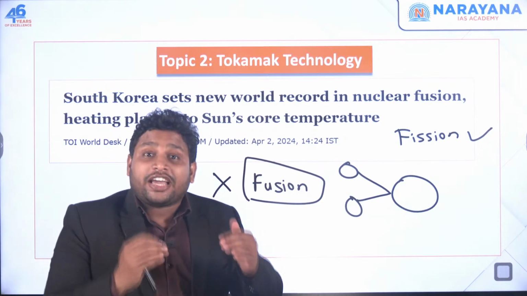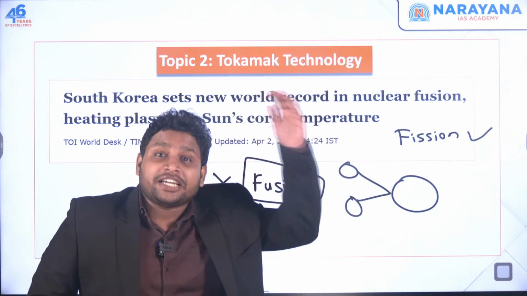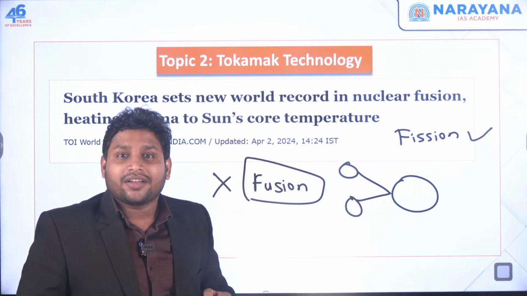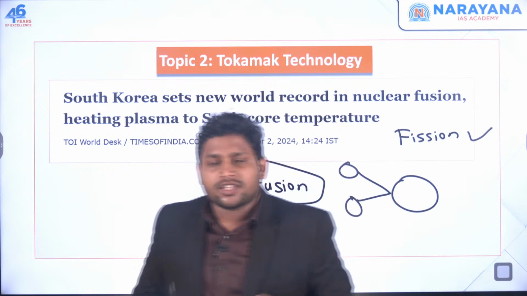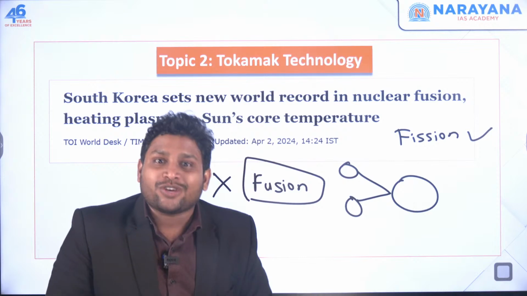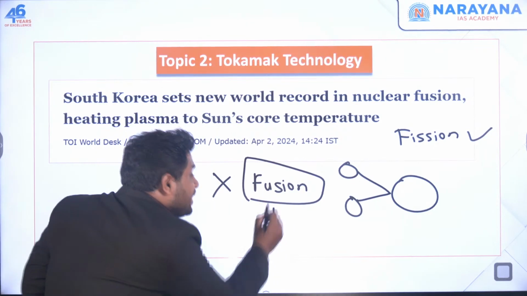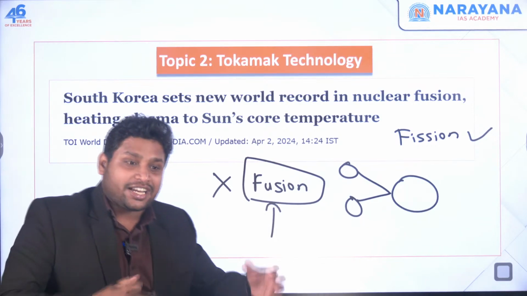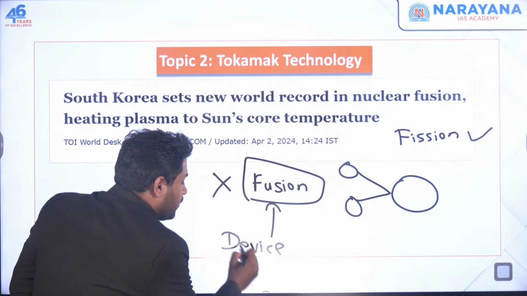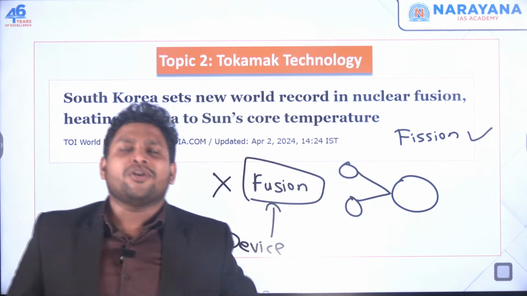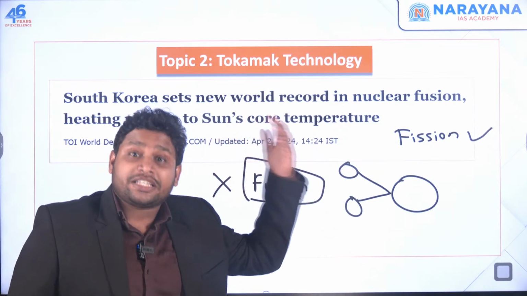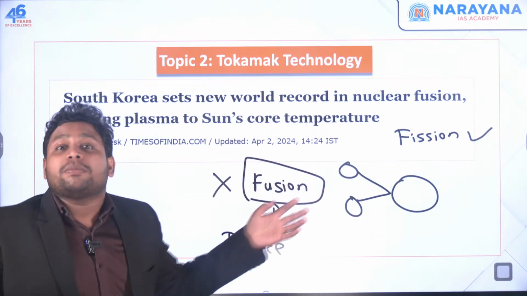I will need a very high temperature, in million degrees Celsius, which is there on the sun. I need million degree Celsius temperature over here. Now, if I do this experiment in this room, the entire room will burst, right? Everything will burn. You can't see anything over here. So sustaining this reaction, doing this reaction at a particular place or in any device, because if you take any device, whether that device is made up of gold, aluminium, whatever, because the temperature is so high, million degrees Celsius, this device itself will burn.